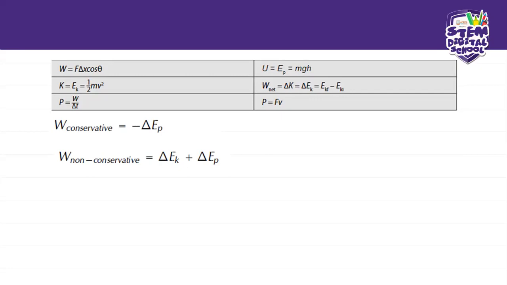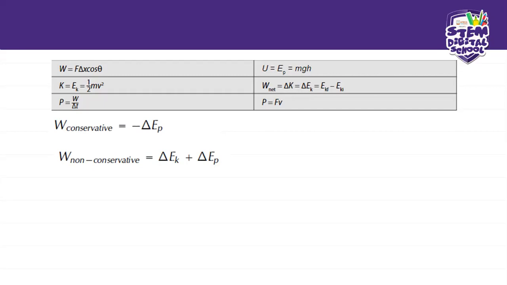And then we also have the kinetic energy, okay? This is the kinetic energy, a motion energy basically, something that is moving.